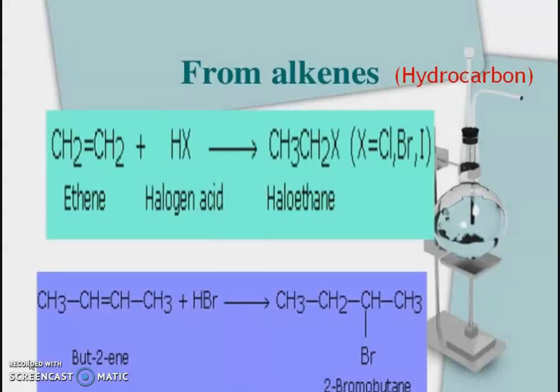In the first example, when ethene is reacted with halogen acid, it gives haloethane. Haloethane is the alkyl halide, where X may be chlorine, bromine, and iodine. In the second example, when but-2-ene reacts with hydrogen bromide, it gives 2-bromobutane, and 2-bromobutane is the alkyl halide.